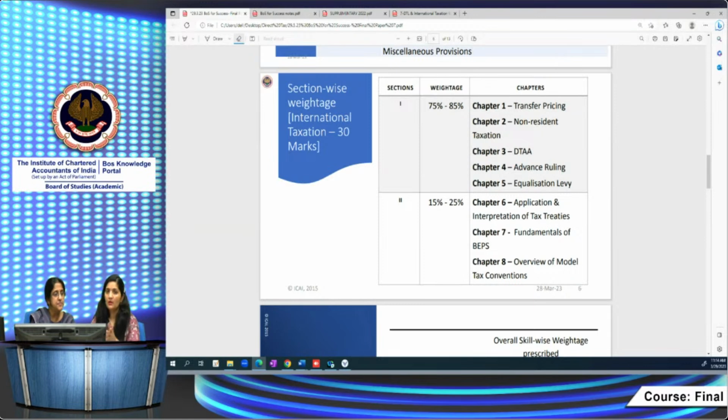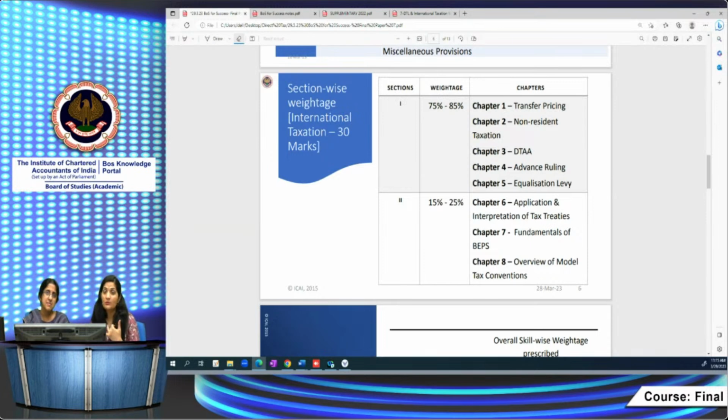Generally, ma'am, students keep on asking how to prepare for MCQ-based questions, how to prepare for descriptive questions. So we always say that the preparation strategy is the same for both types of questions. It's a manner of asking the question, right? It will not change your preparation strategy. Whatever way you are studying for your descriptive questions, you have to study for the MCQs also. But of course, keep in mind that in MCQs, you need not give the reasoning, but in descriptive, you have to give proper reasoning. You have to substantiate your answer with the proper provisions, analyze the provision, then write accordingly.